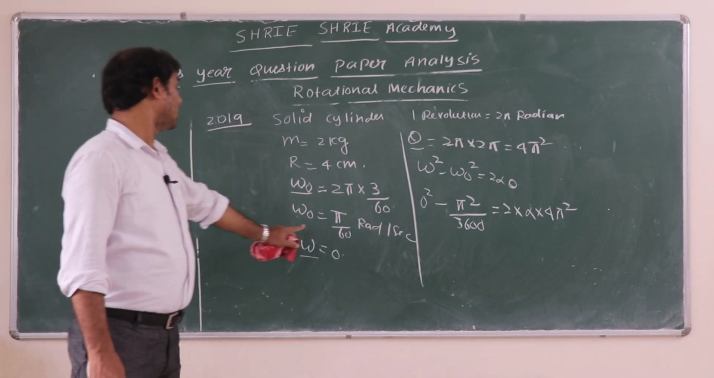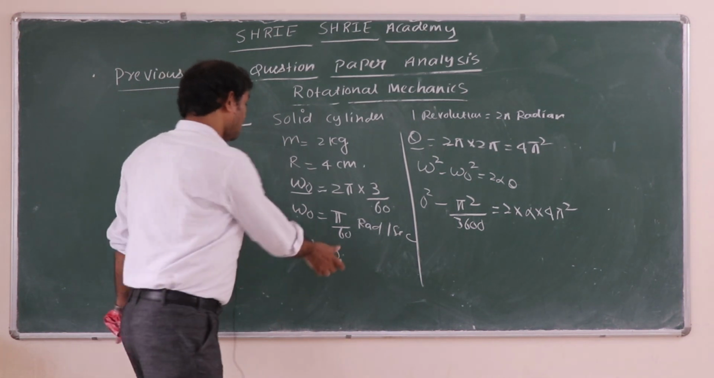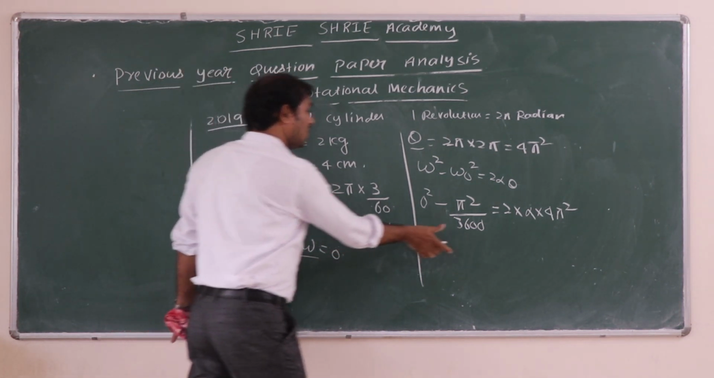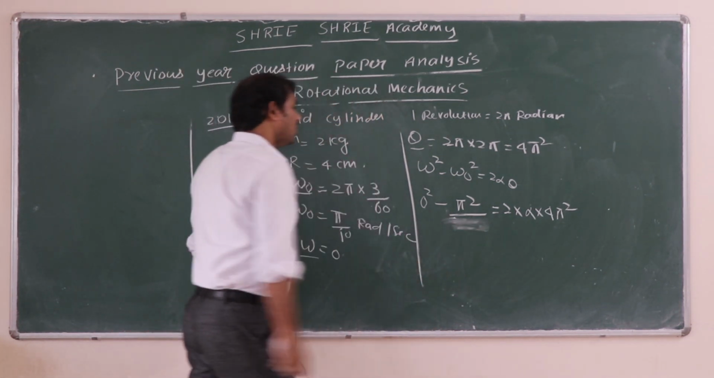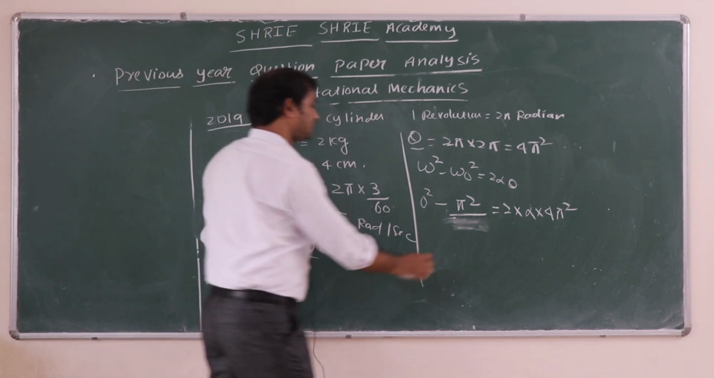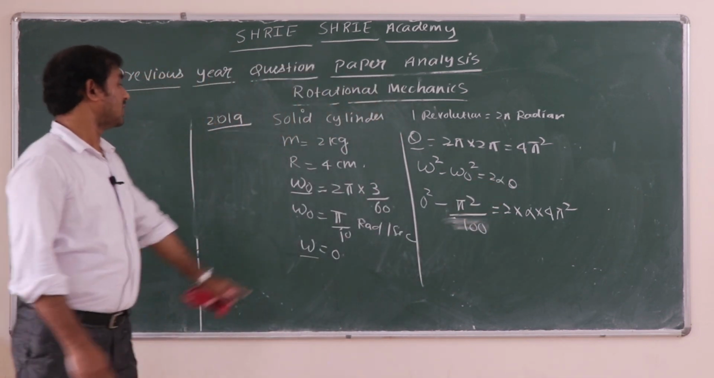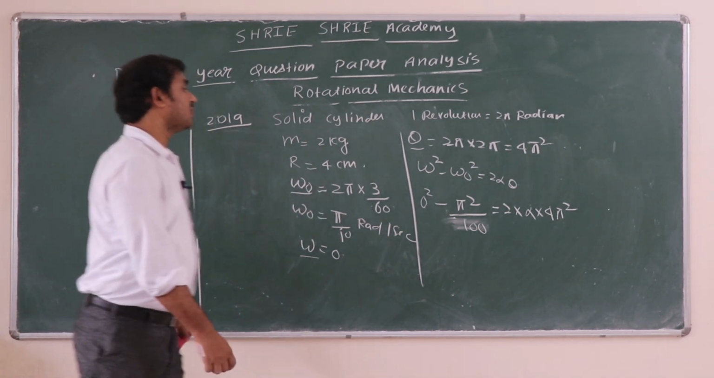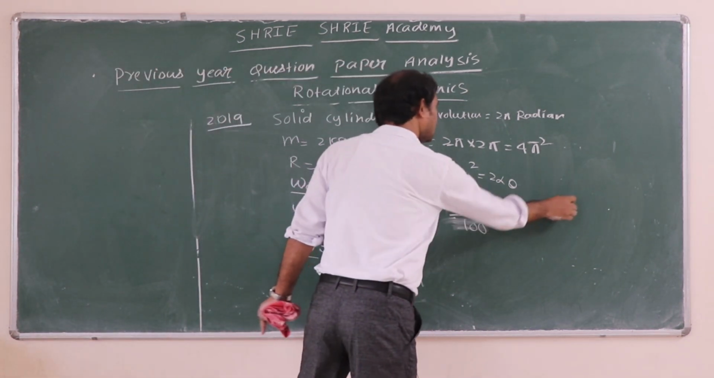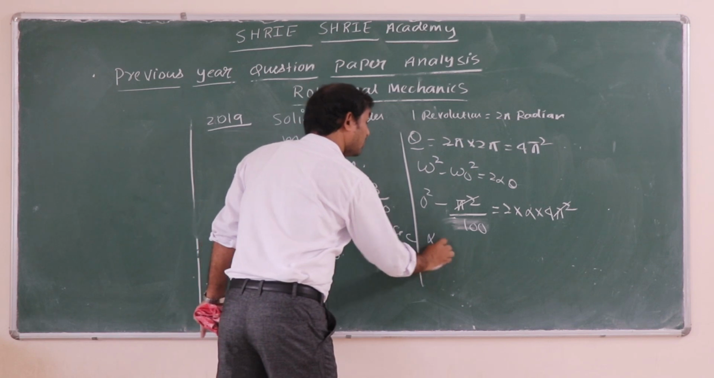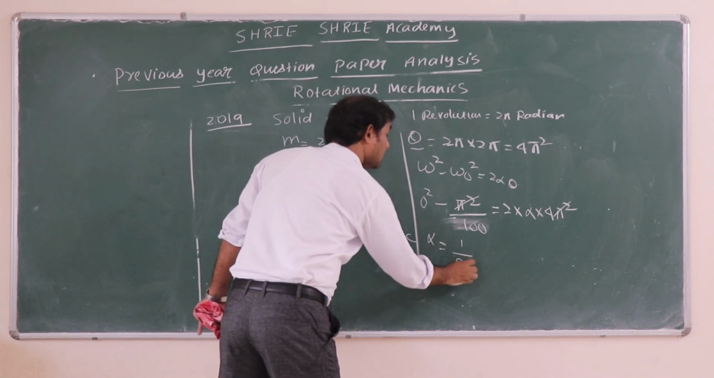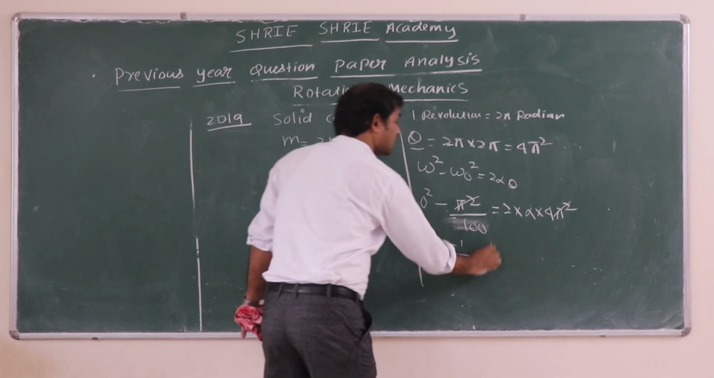Sorry, this is your 10. So here you are going to write pi square by 100, because it is pi by 10. So if you cancel pi square this side, what you are going to get for alpha is 1/800 radian per second square.